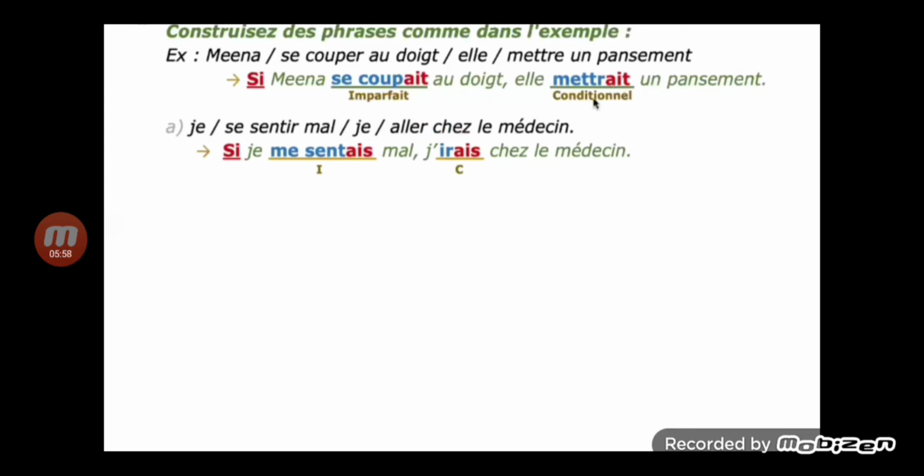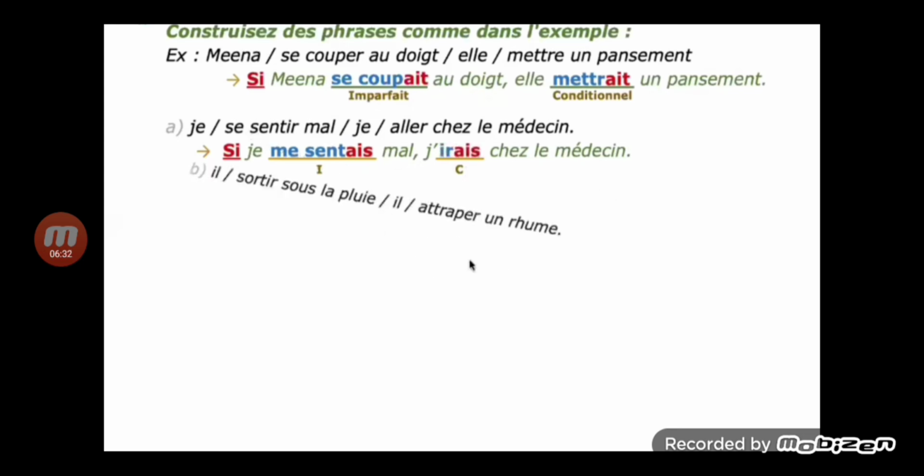You must concentrate on the nous form of the present tense and you will get the stem for imperfect, and the conditional is very easy. The ending you can check: er, ir, re. If I were not feeling well, I would go to the doctor's place. Si je me sentais mal, j'irais chez le médecin.